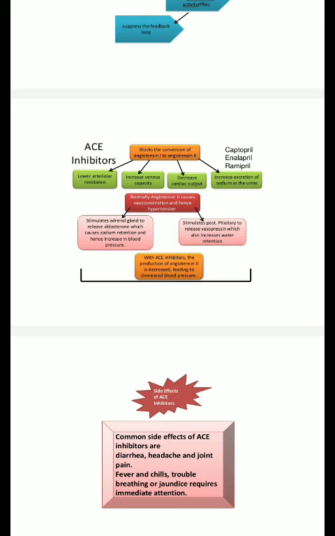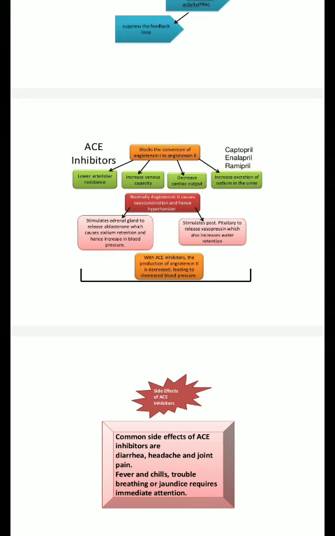They block the conversion of angiotensin 1 to angiotensin 2. Examples of drugs are captopril, enalapril, and ramipril. So they lower arterial resistance, they increase venous capacity, they decrease cardiac output, and they increase the excretion of sodium in urine. The main culprit we were talking about is angiotensin 2.